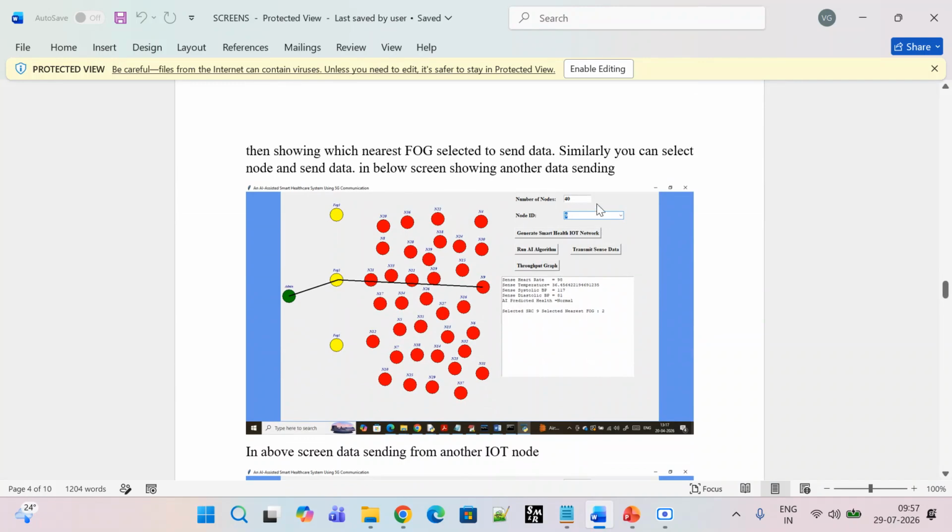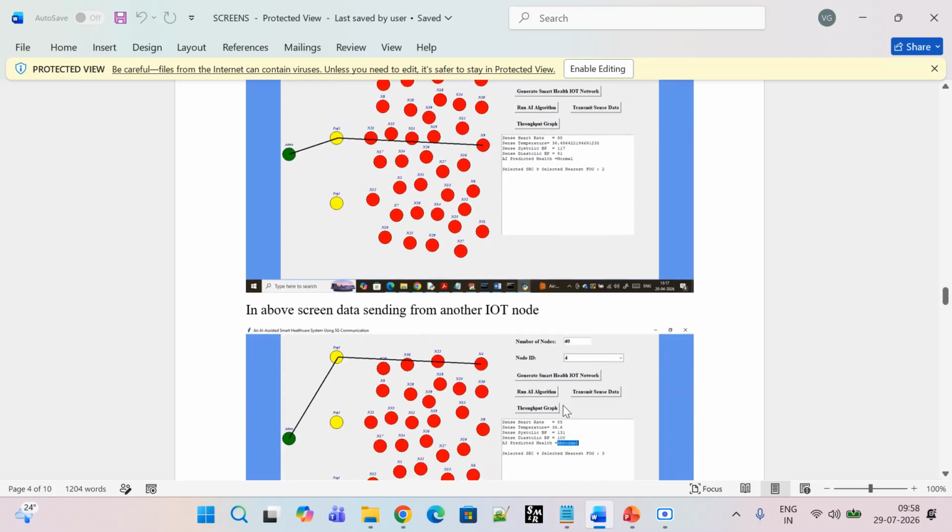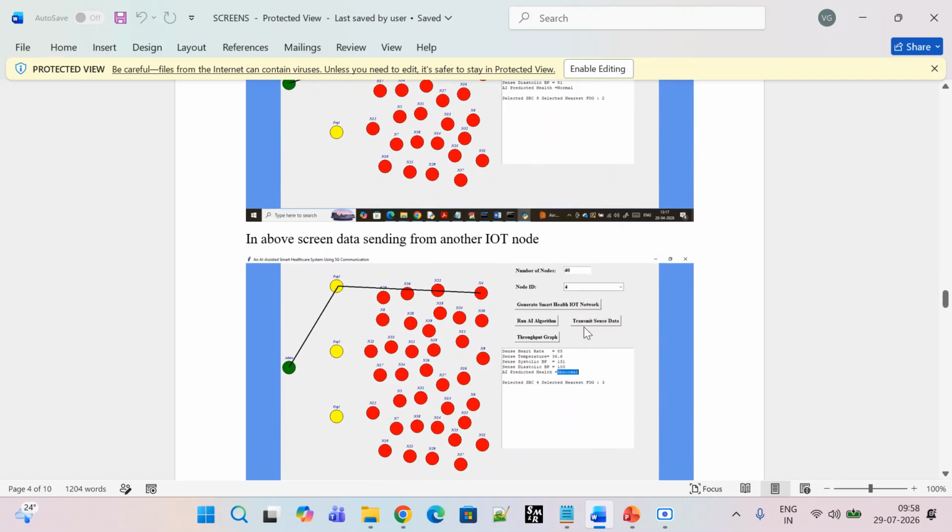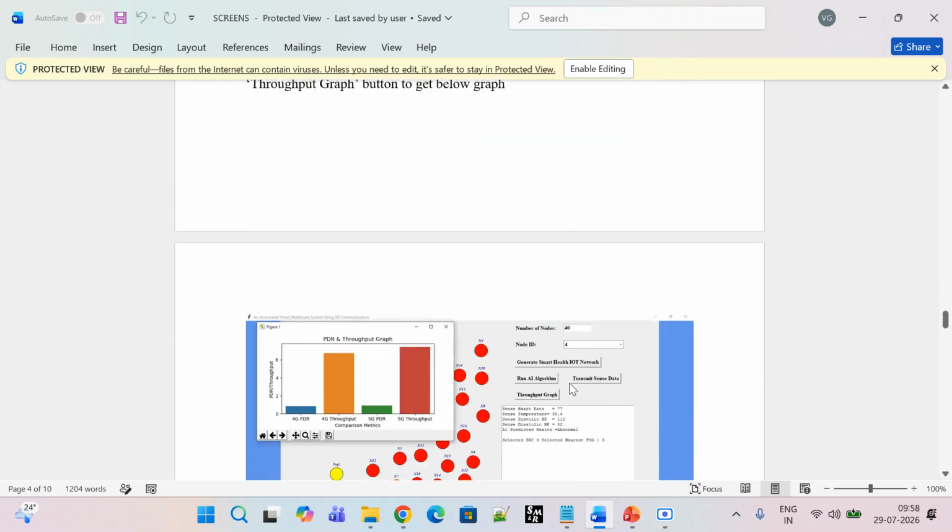Now we can see, if we select 6 or 9, this is the nearest, 9. The fog node is the nearest one here, and it will send it to the cloud network. So here, once we click transmit sensed data, we can see the heart rate is 98, temperature is 36, systolic is 117, diastolic is 81. So like this we can see. If we give the 4, it will be detected like this, right?